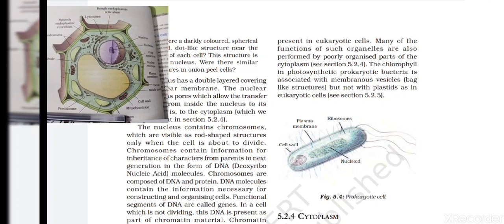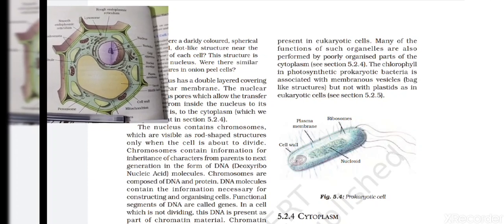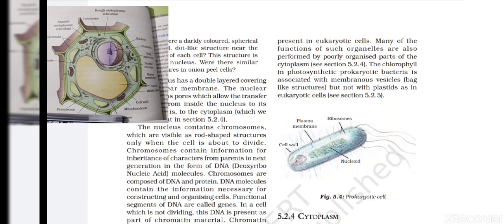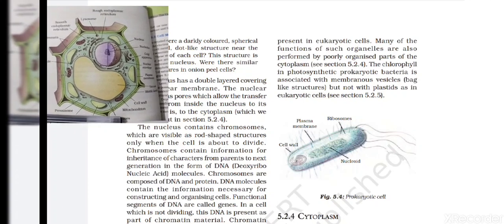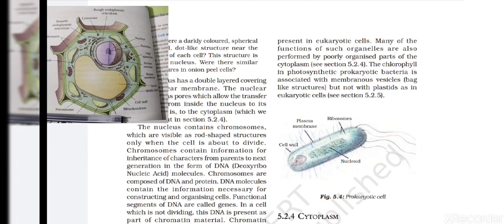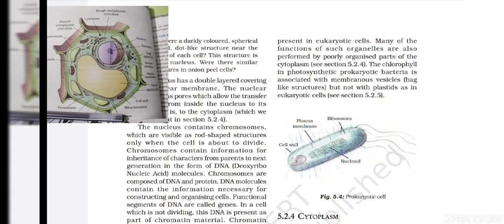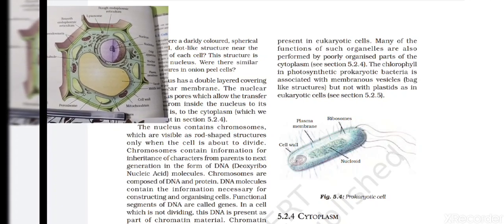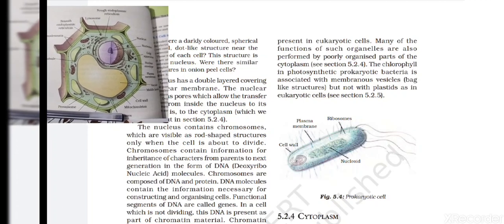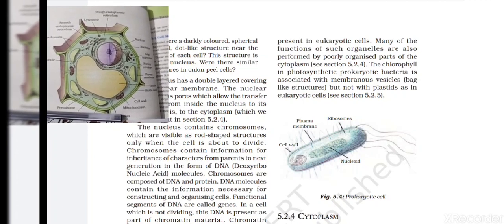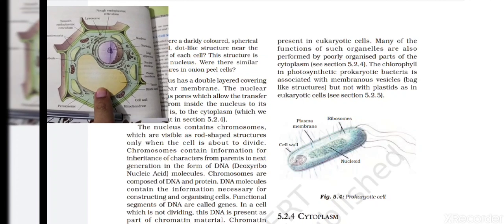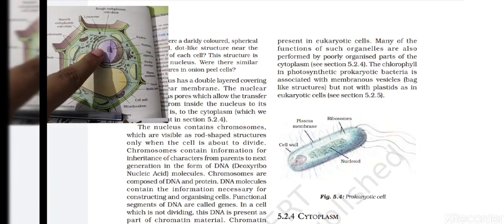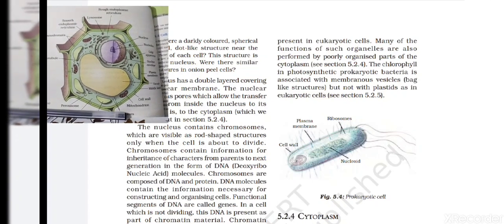So what we have found inside the nucleus is the nucleolus, and another thing we are talking about is the chromosome. What is a chromosome? The chromosome is genetic material. It contains information for the inheritance of characters from parent to the next generation. So with the help of this genetic information, the chromosome transmits the information to the next generation. Next generation means that after dividing the cell, information goes to the next generation with the help of these DNA structures. The full form of DNA is what?